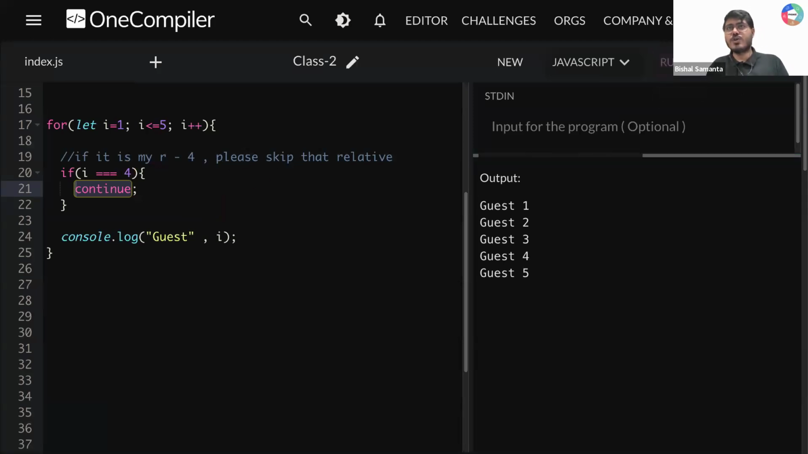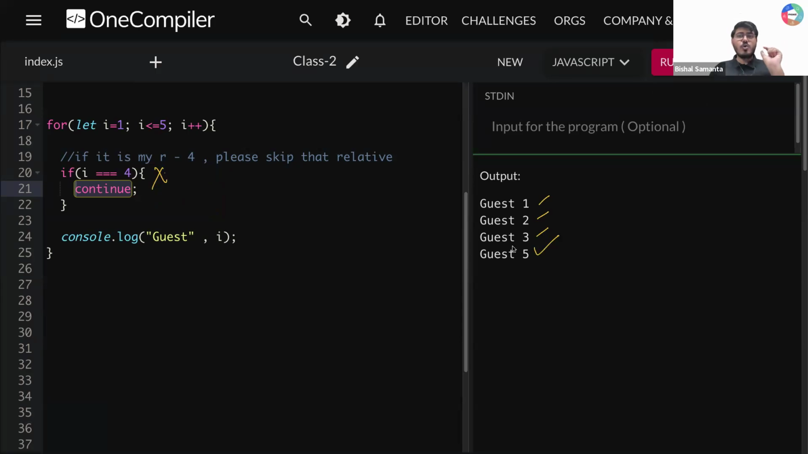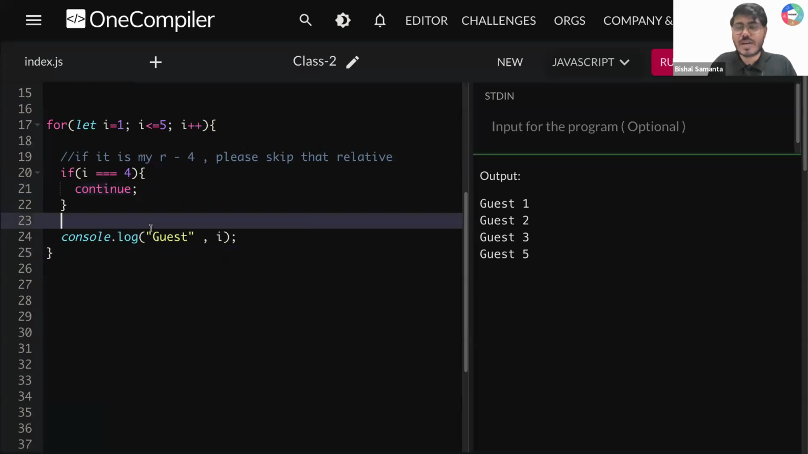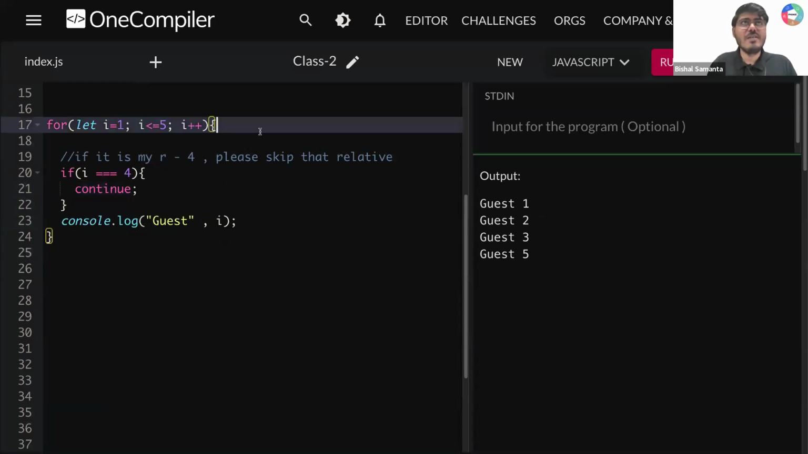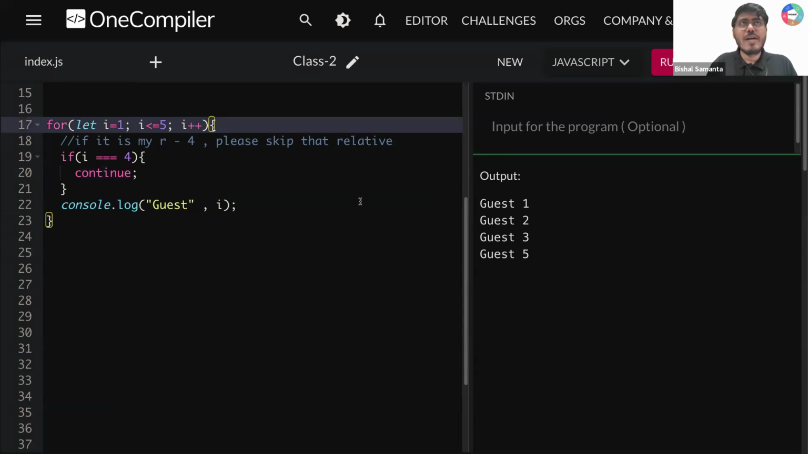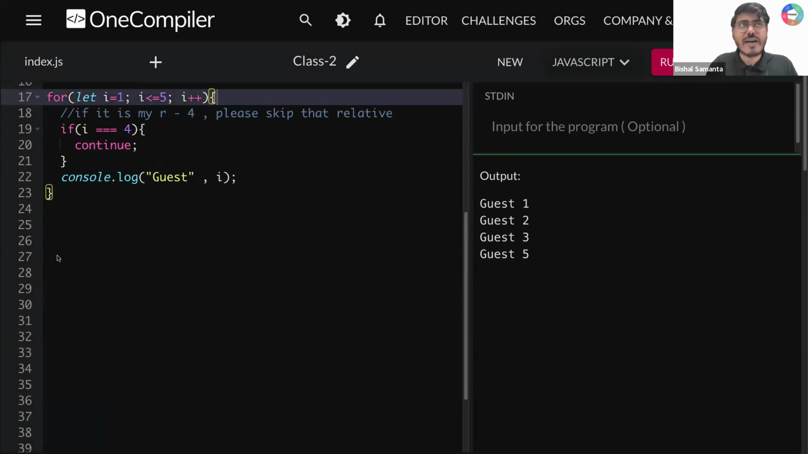Now let's understand. Let's first see this output. What are we getting? We are getting 1, then 2, then 3, then 4 we are skipping because we have written a condition. Okay, then we are getting 5. So our story part is clear. Now let's understand how this is working under the hood. Okay, chalo. So tell me one thing, guys. When this loop is starting, what is your first value?